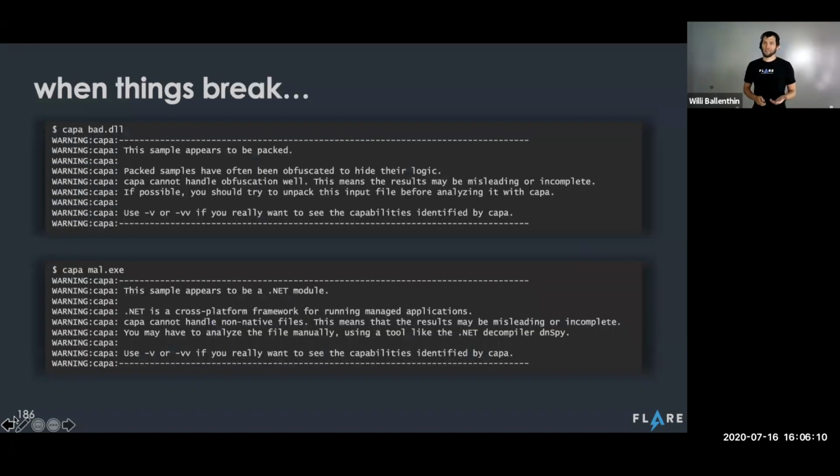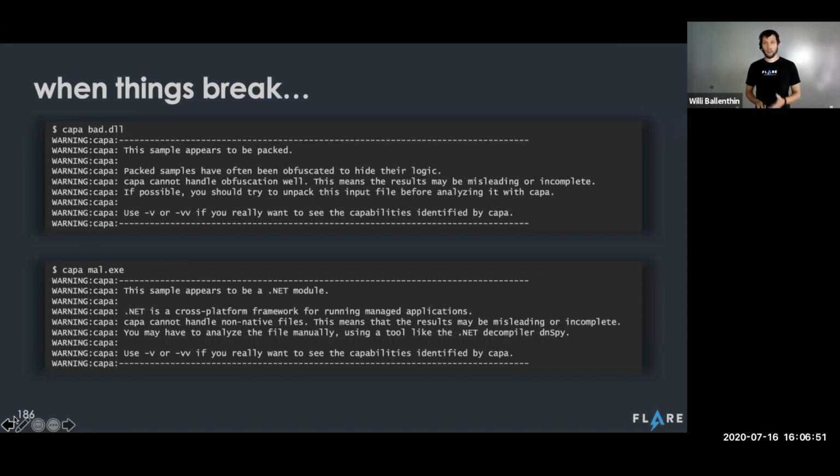Now, it's not all roses and butterflies because there are many real world samples out there that have been obfuscated or packed. And Kappa can't handle these samples very well. Its code analysis engine is just not advanced enough yet to auto unpack the sample and figure out what's going on. But all is not lost because we spent a lot of effort to ensure that Kappa is not just going to throw a stack trace up or, even worse, display misleading data to you. Instead, it's going to do its best to identify these edge cases and suggest to you what you should be doing instead. It's going to lead you down this path of analysis.